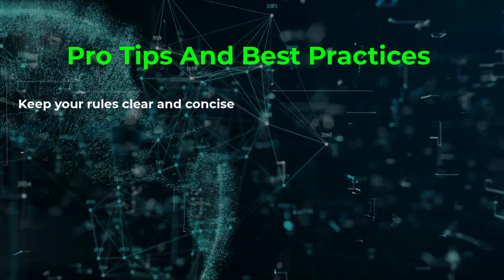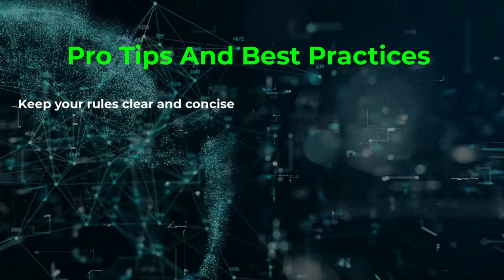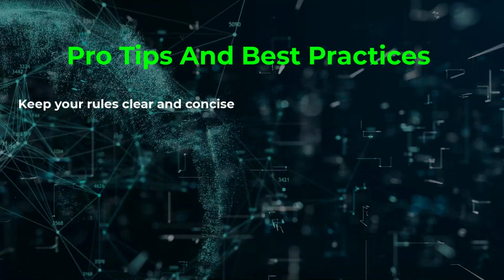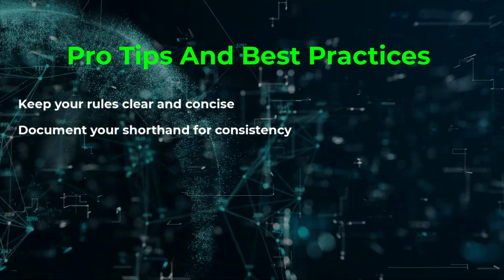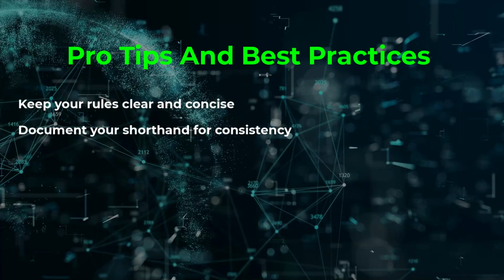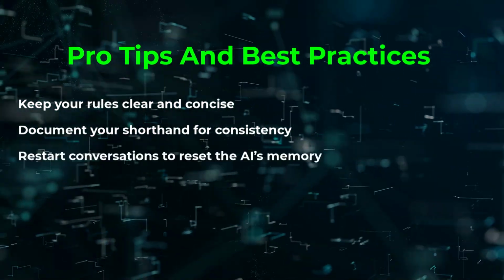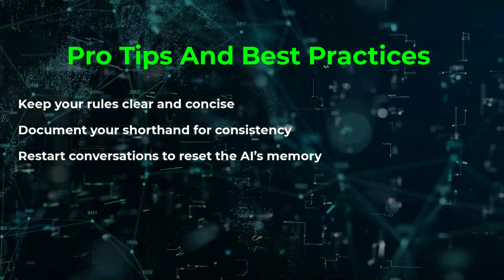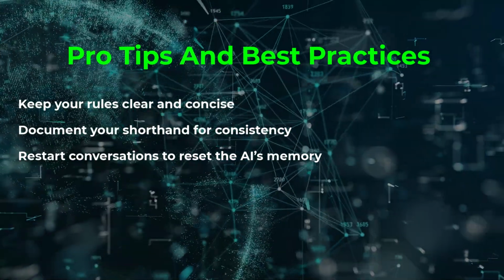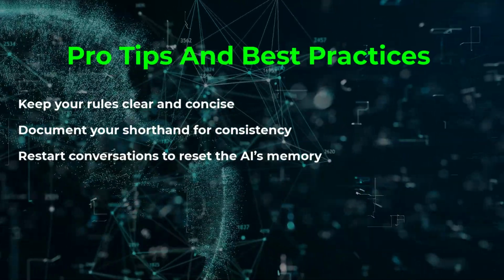Keep your rules simple and unambiguous. The clearer they are, the better the AI can follow them. Write down your shorthand so that you can reuse it across sessions. This avoids the need to retype every time. Start a new conversation if things get confusing, as AI can sometimes retain context you may no longer need.